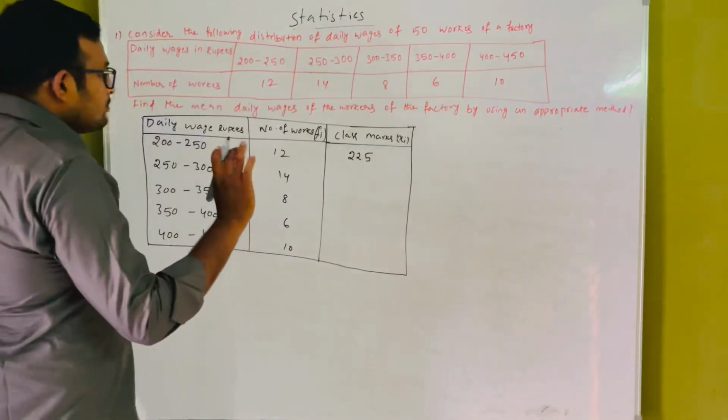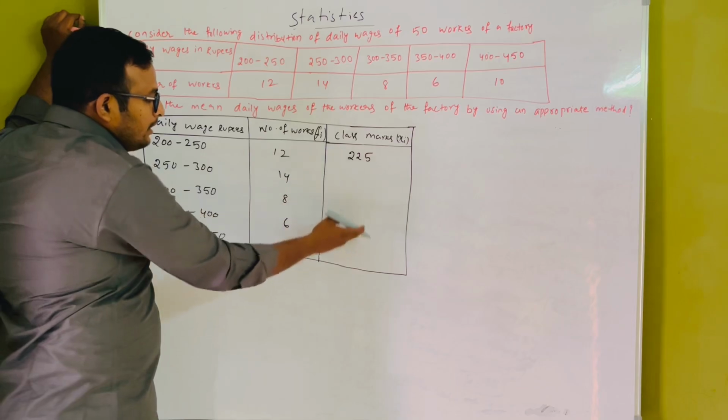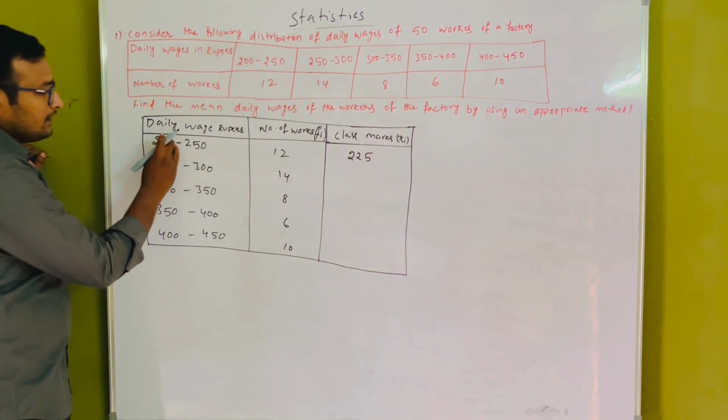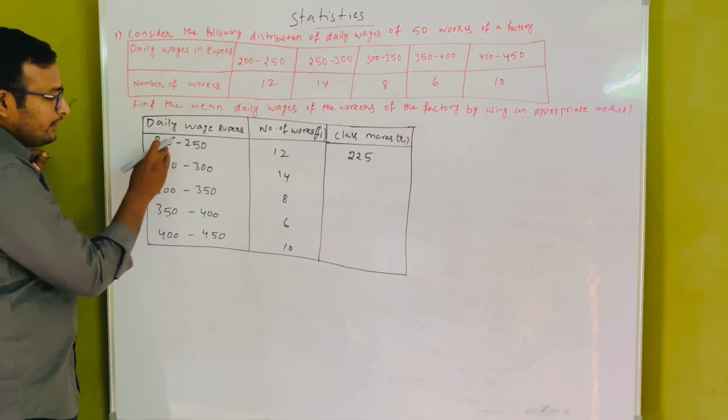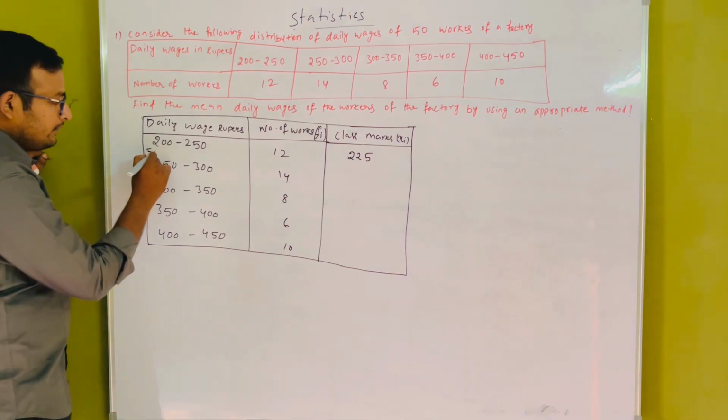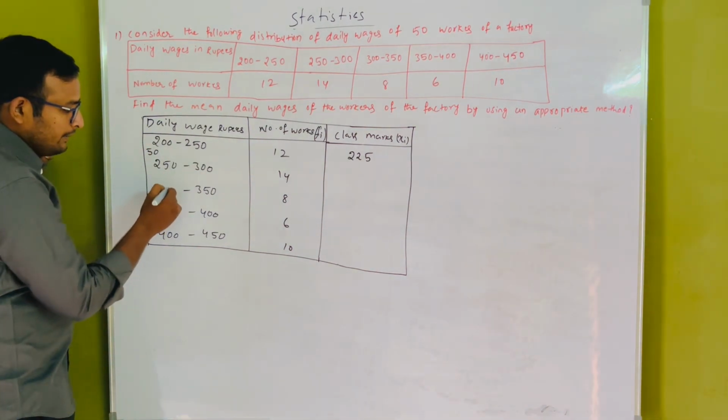You just do this first one, then we can calculate the remaining automatically. The difference between the upper boundaries, 250 and 200, is 50, and 250 to 300 is also 50.